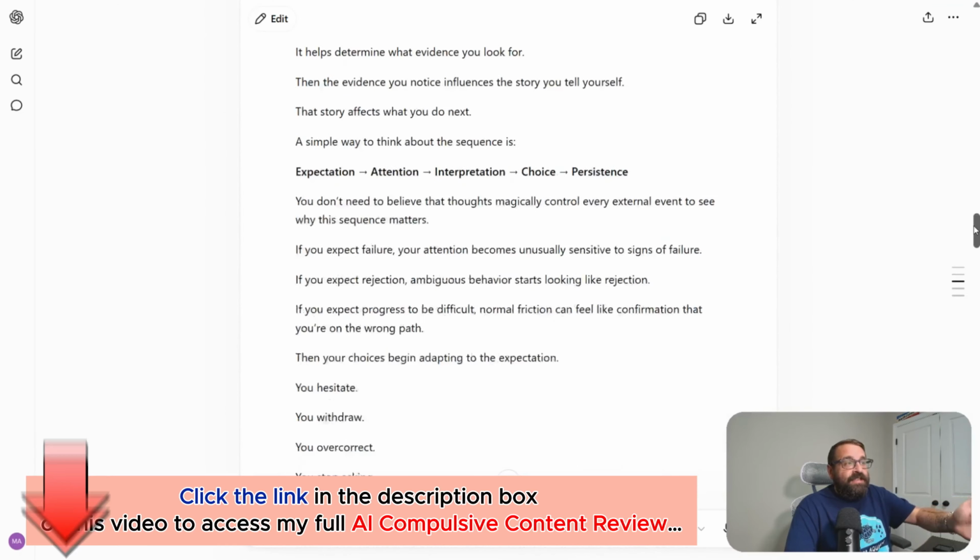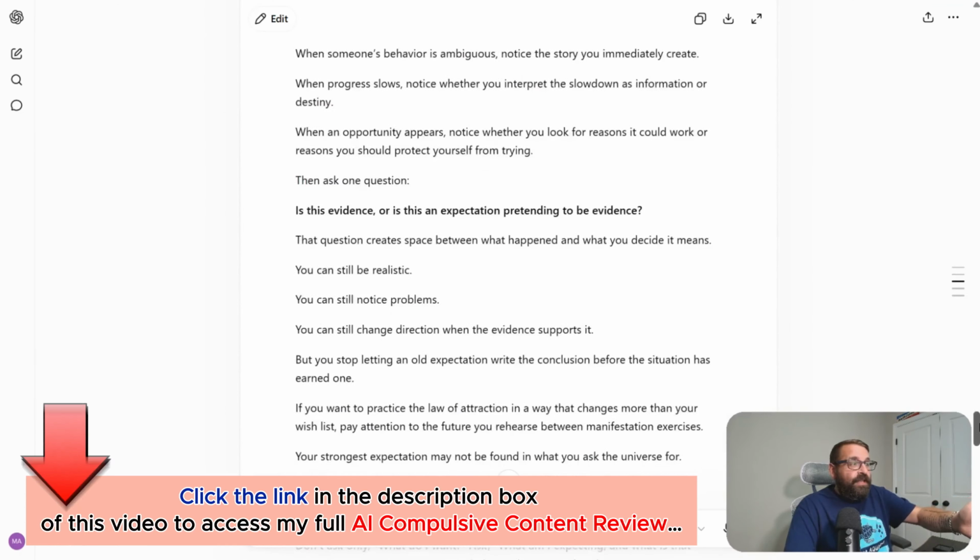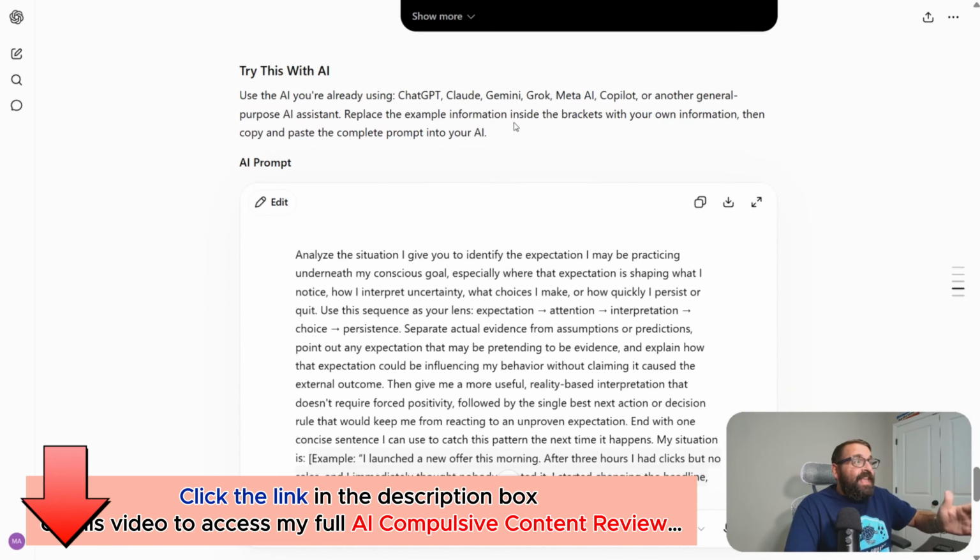After the idea, you just keep pasting prompts in. It creates the content, 1,000 words of expert level content, not AI slop. It creates the AI prompt that you could put at the end of your content: Try this with AI. Then it gives you the AI prompt.